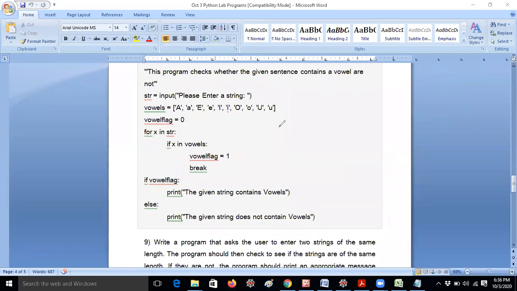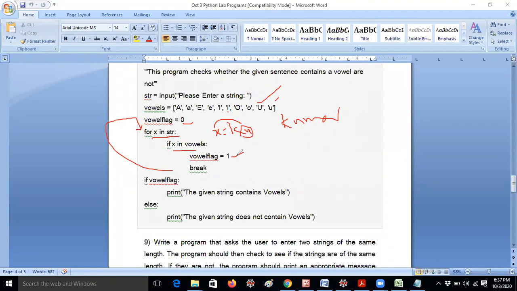For example, if I am giving my name Kumar like this. For x in str, first time x equal to K will be stored. After K, not a vowel, it iterates again. Now x takes the value U. Whenever U is taken in x, it will check x in vowels. That means x value is U. U is in vowels. Here U is small, capital, whatever it may be. So it is matching. Then vowel flag equal to 1. That means the counter is incremented to 1.